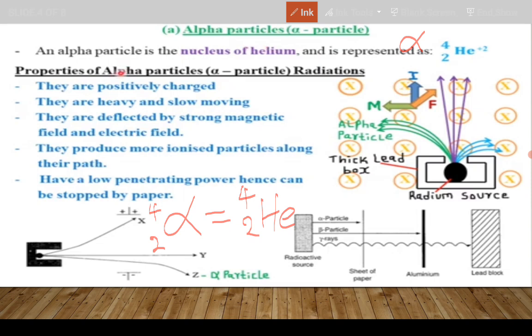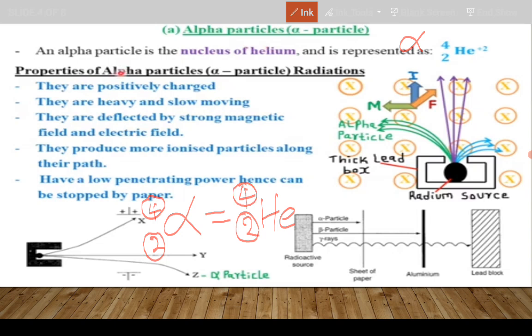So an alpha has 2 positive charges and 2 neutrons, making 4. 2 plus 2 makes this 4 here. Similarly, helium has 2 positive charges and 2 neutrons, making the sum add up to 4. Take note of that.